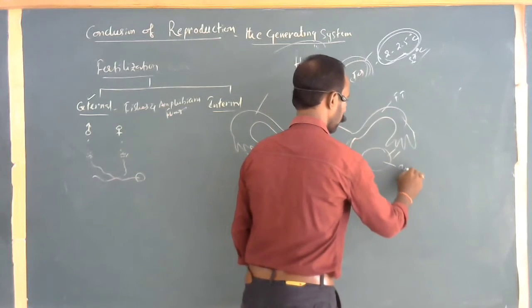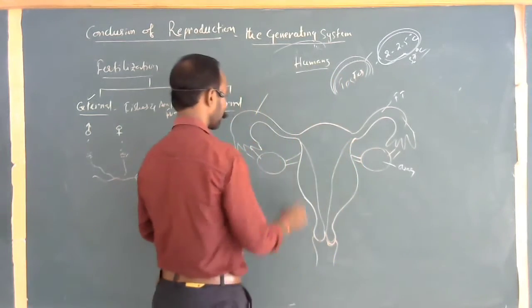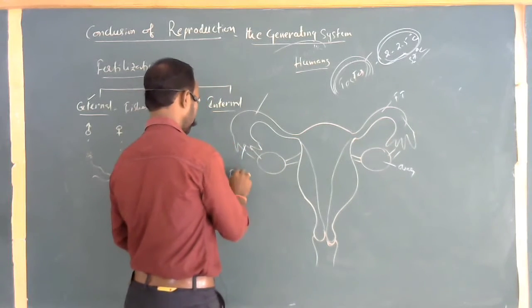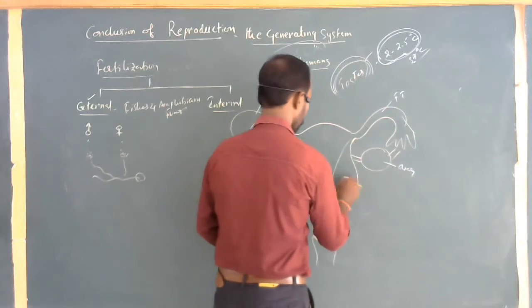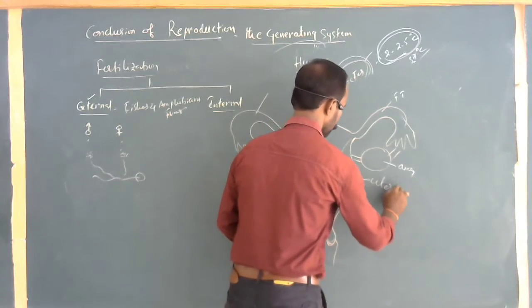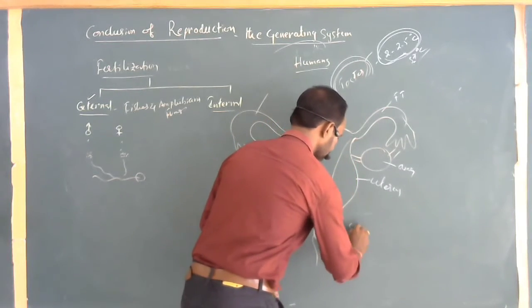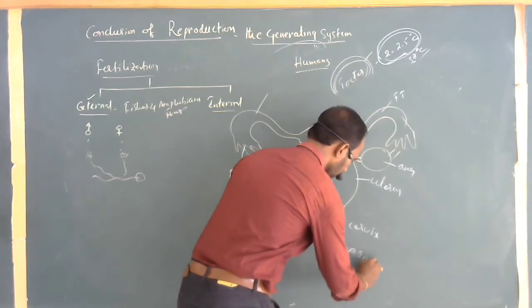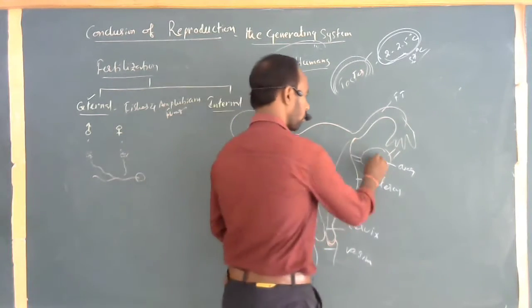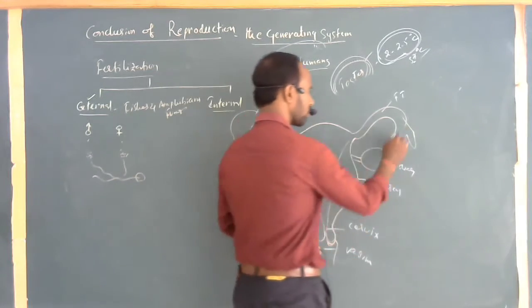This is called the ovary. These are called fimbriae. This is the uterus. This is called the cervix. Vagina. See this? Ovaries produce ovules.